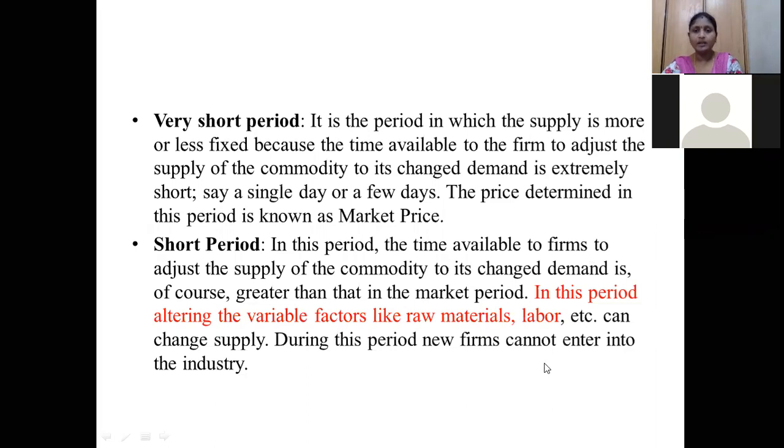So during this period, new firms cannot enter into this industry. See here, the short period time is 2 to 3 weeks or 3 to 4 weeks. Within these 3 to 4 weeks, we cannot establish a new firm, or a new unit of that company. But we can change the variable factors like raw materials and labor. By increasing them, I can increase the supply of the goods. Hope you understand this.